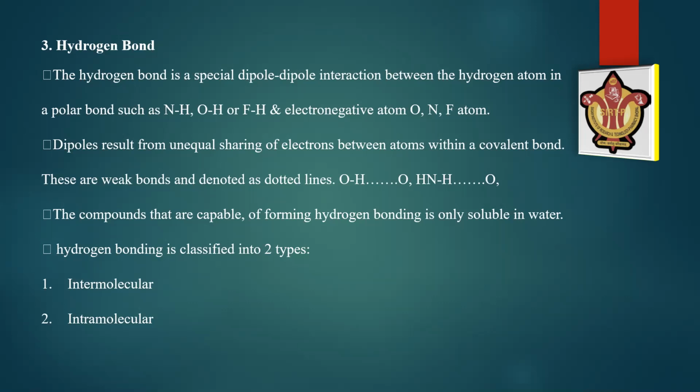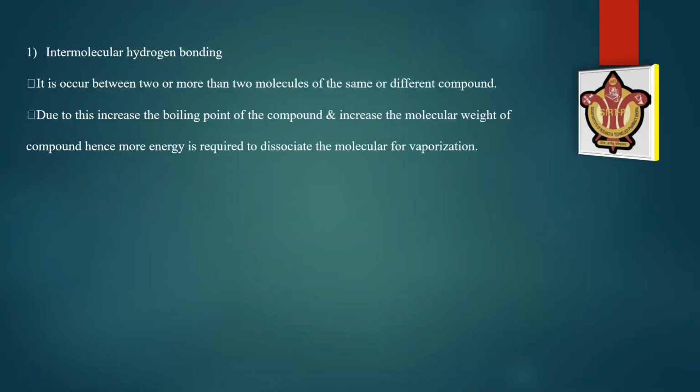Hydrogen bonding is classified into two categories: intermolecular hydrogen bonding and intramolecular hydrogen bonding. Intermolecular hydrogen bonding occurs between two or more molecules of the same or different kind. Due to this, the boiling point of the compound increases, as does the molecular weight of the compound. Hence, more energy is required to dissociate the molecules for vaporization.